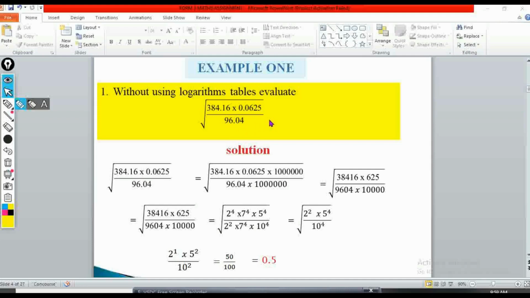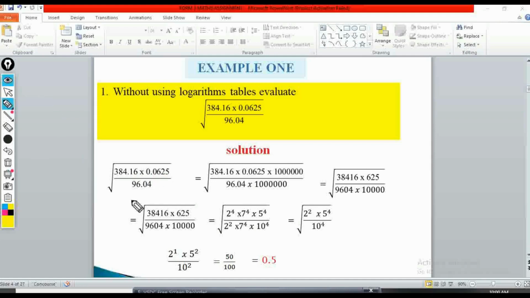So the first thing that we are going to do, the whole of this sum is under the square root. So we are going to first of all remove the decimal places. And how are you going to remove the decimal places? We are going to see the number of decimal places on the numerator side. So when I look at what we have here, we have 1, 2, 3, 4, 5, 6.